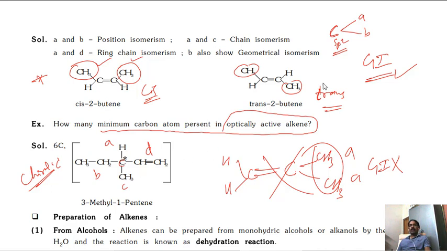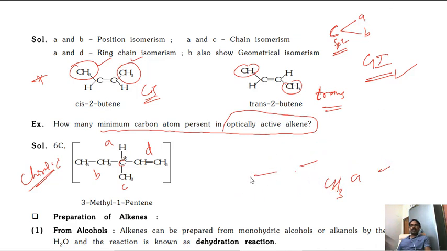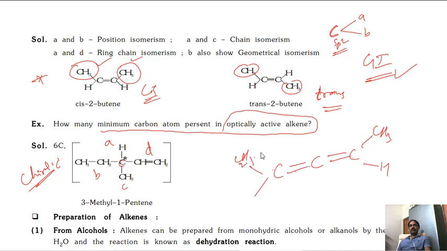And one more is there, allenes. That allene structure is nothing but accumulated alkenes. So C double bond C, carbon and carbon, here methyl and hydrogen and some other carbon, 1 2 3 4, C2H5, then methyl, C3H7.